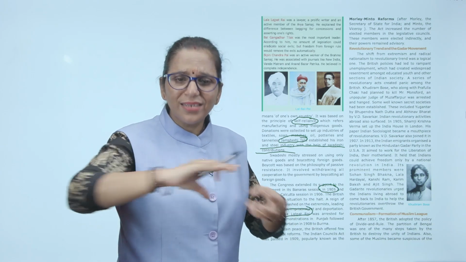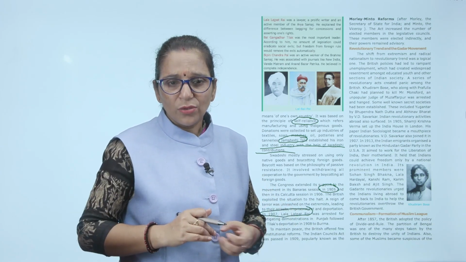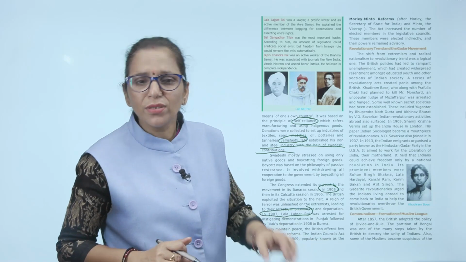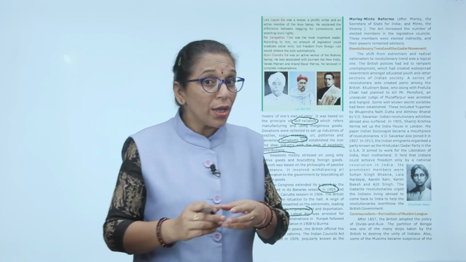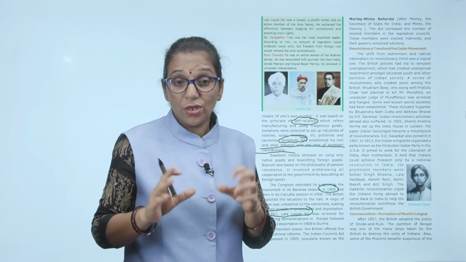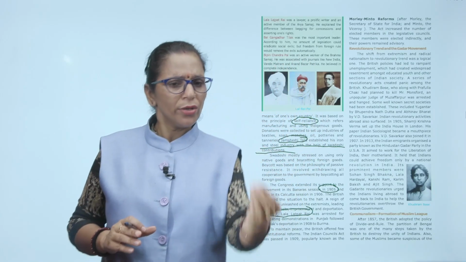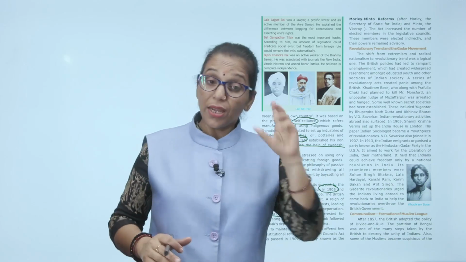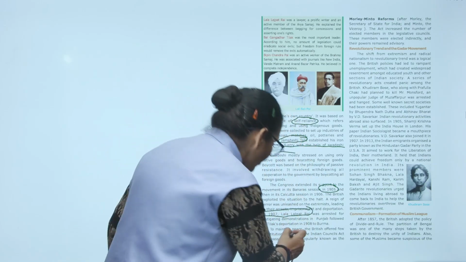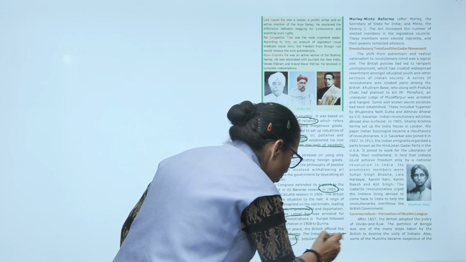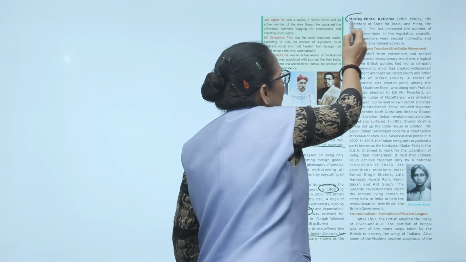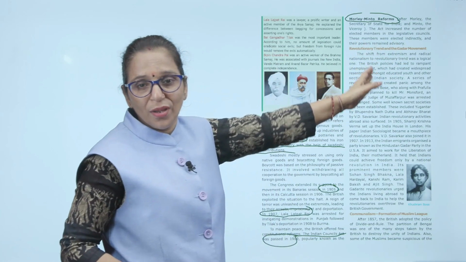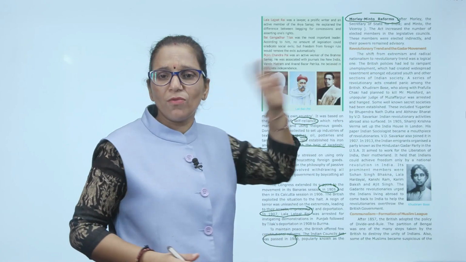What can they do? They just arrest our leaders. To maintain peace, the British offered a few constitutional reforms, like a chocolate or lollipop. Okay, don't do such a revolution, such a protest. We are going to do some reforms for you. The Indian Councils Act was passed in 1909. It was also known as the Morley-Minto reforms, named after the Secretary of State for India, Morley, and Minto, the Viceroy. So the Morley-Minto reform was introduced.